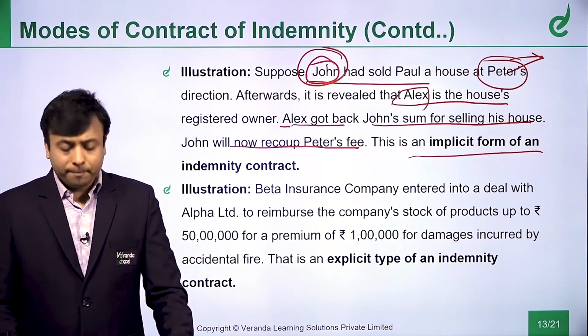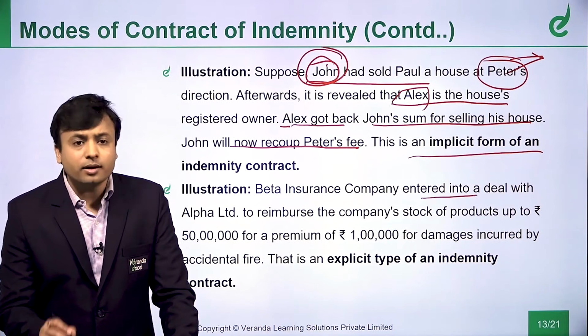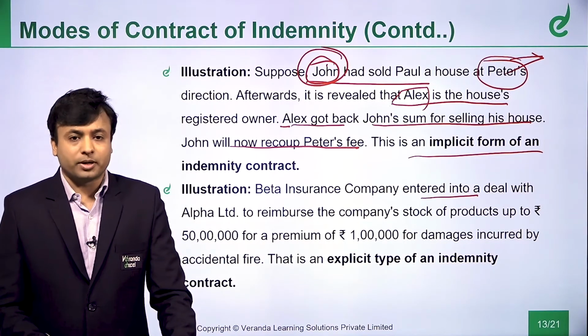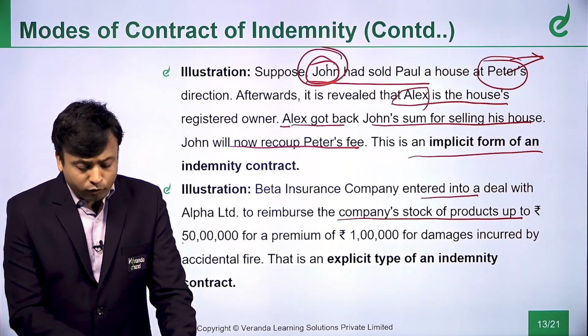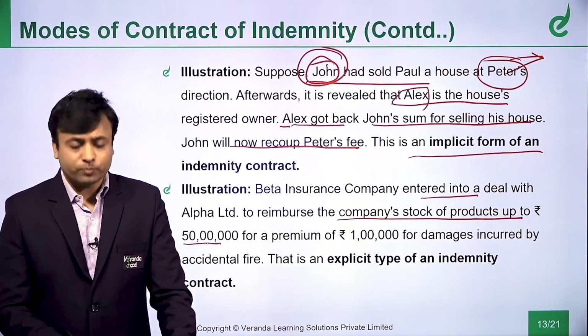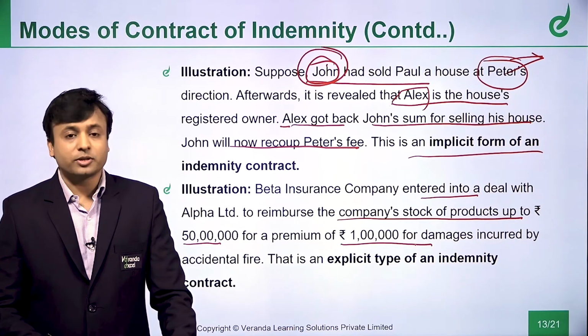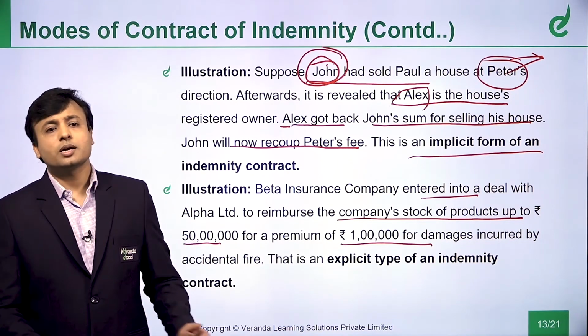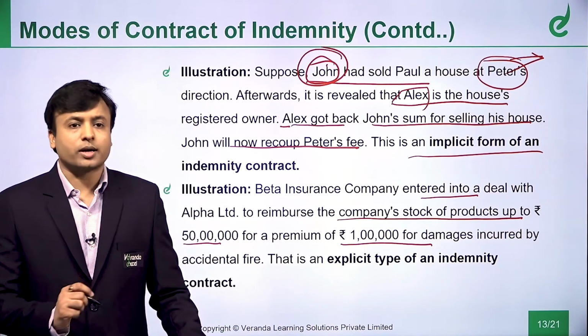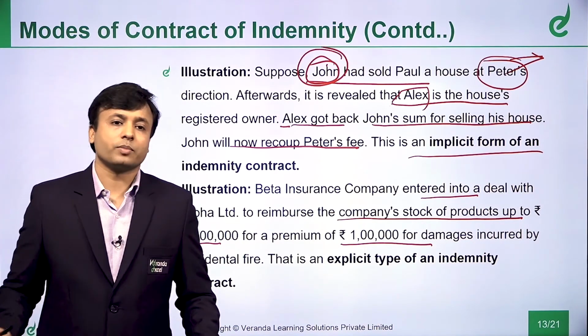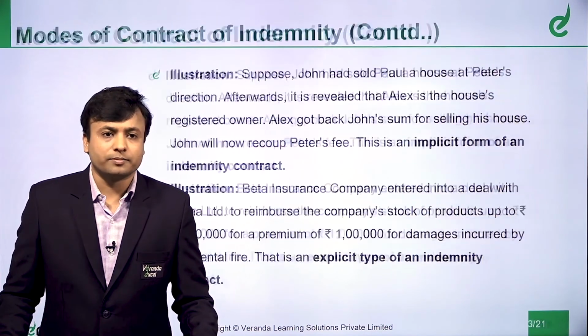Okay. Now, Beta Insurance Company entered into a deal with Alpha Limited to reimburse the company's stock of rupees 50 lakhs for a premium of how much? Of 1 lakh rupees for damages by fire. So this is an explicit, so this is an express contract wherein I enter into a contract of indemnity with whom? With the Beta Insurance Company.